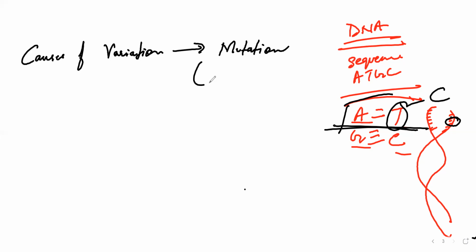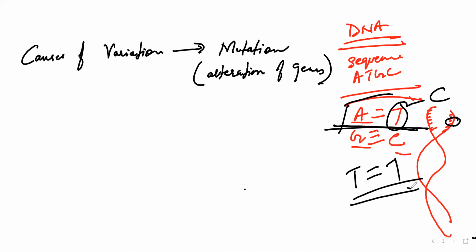So mutation is the alteration in one of the genes. Maybe here instead of AT, a TT dimer can be formed. I'm just giving you an example of how there are chances of the genes being mutated. So mutation in short is alteration of the genes.